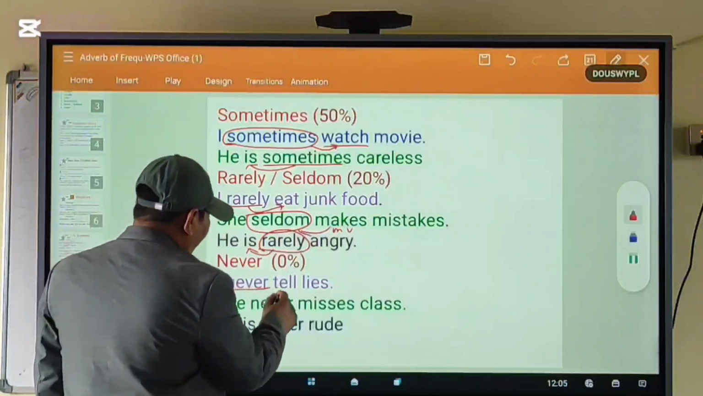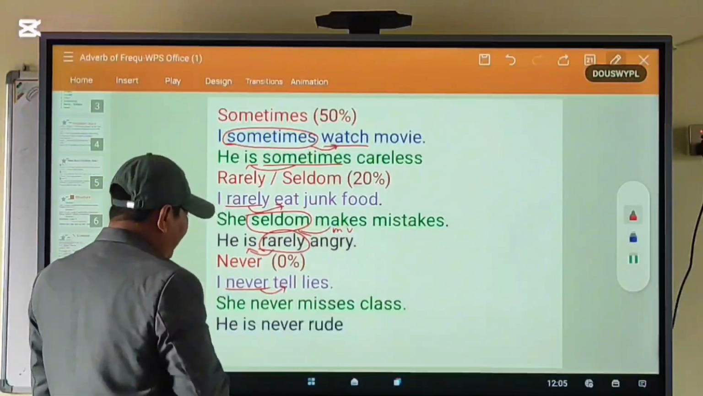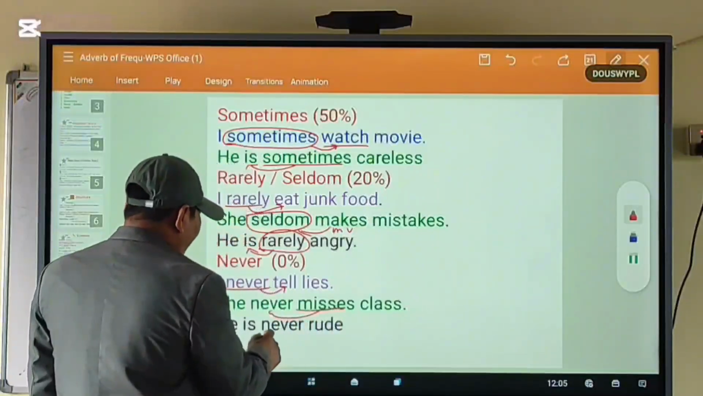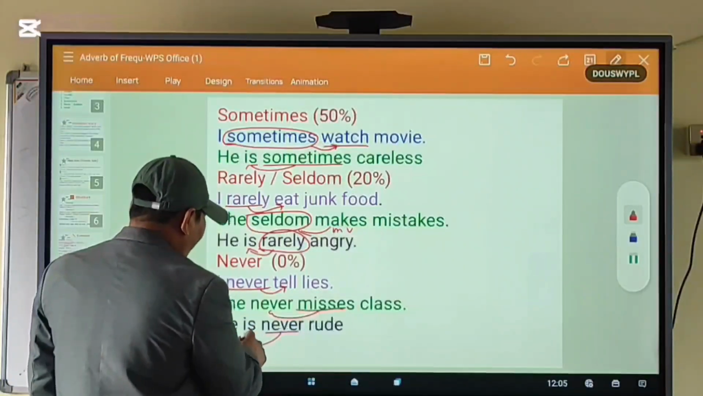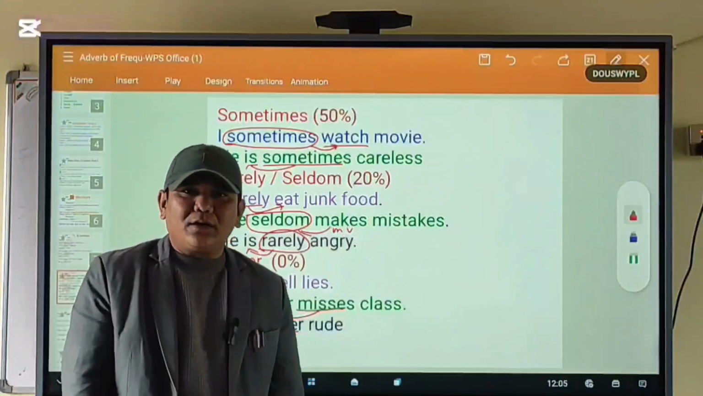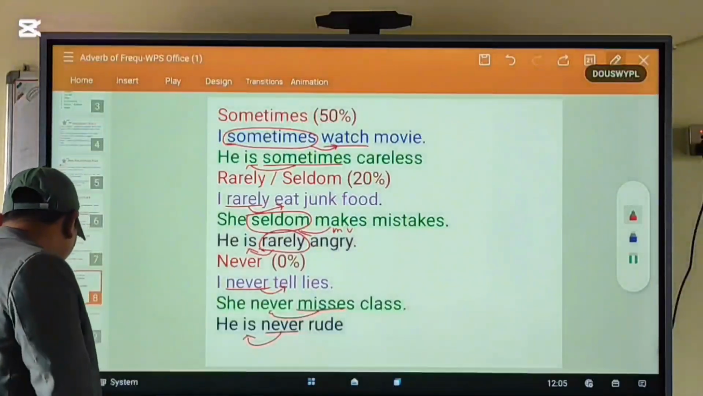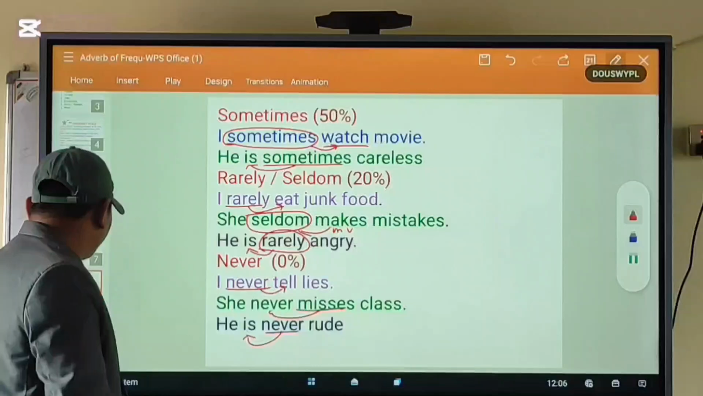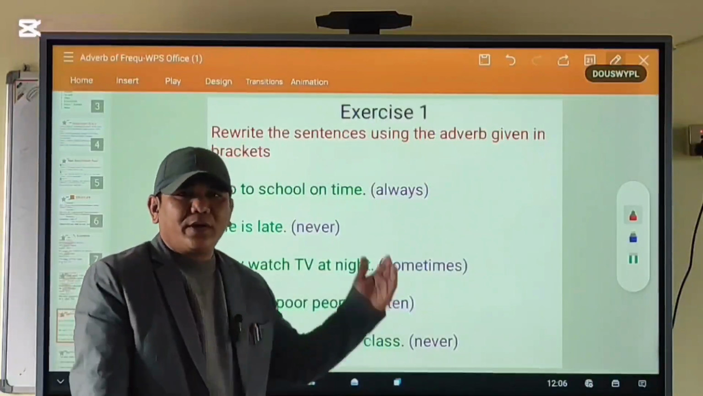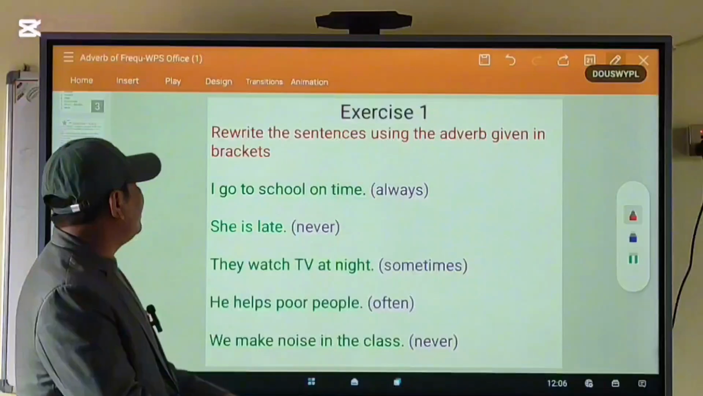Look at this. Never is used before main verb. Okay? Never is used after to be verbs. Okay? And let me show you some exercises. It is very simple. Look at this.